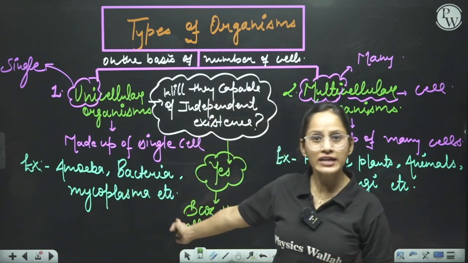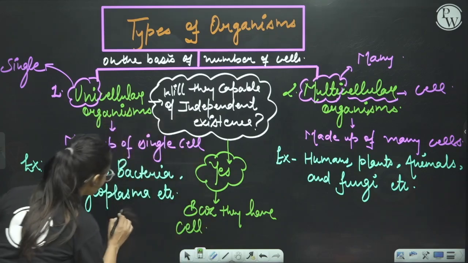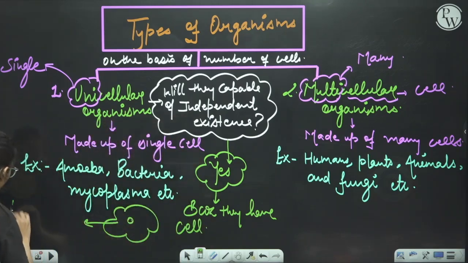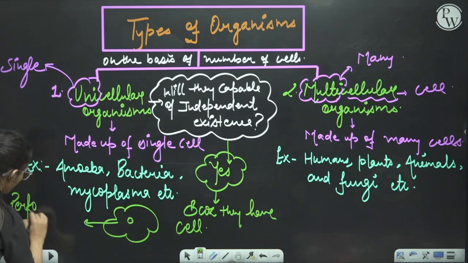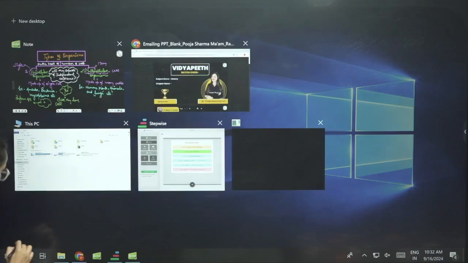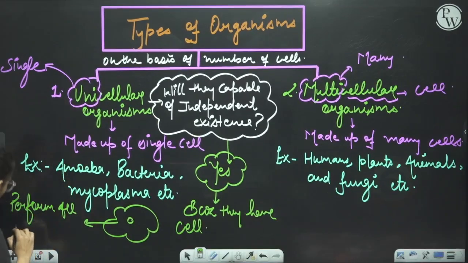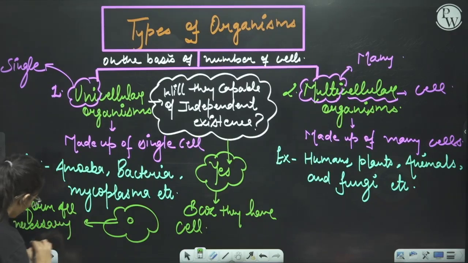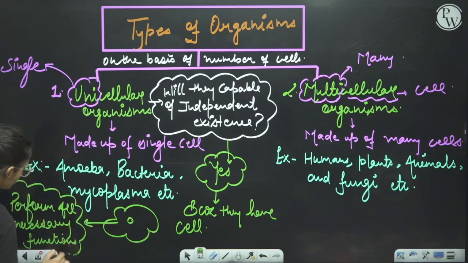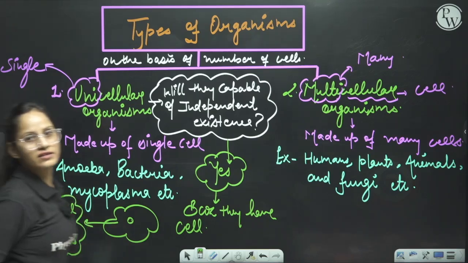They have that single cell, and this single cell will perform all the necessary functions which keep the organism in the living state.